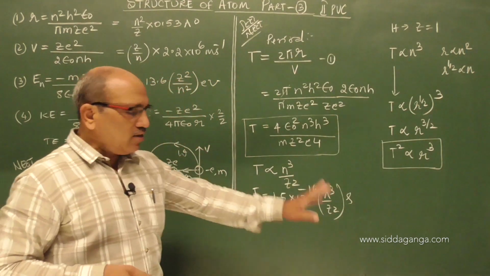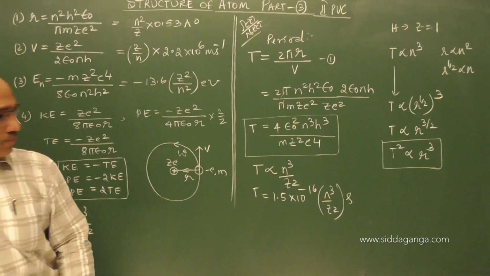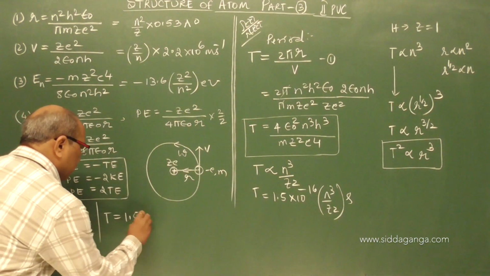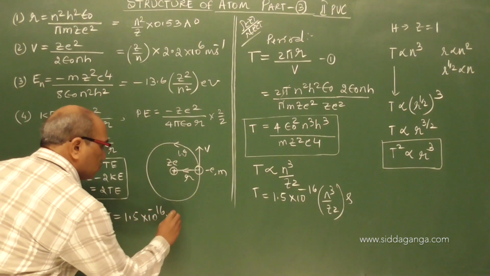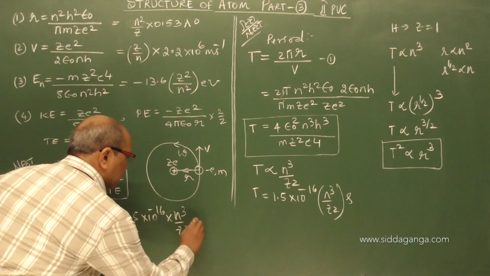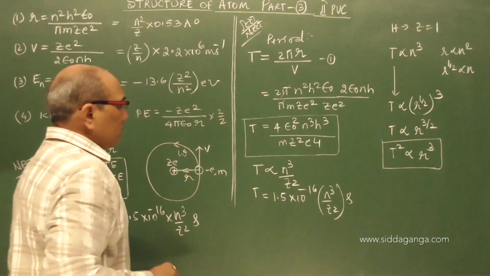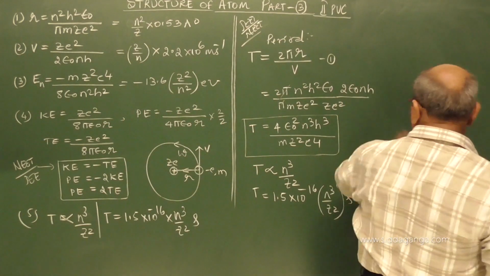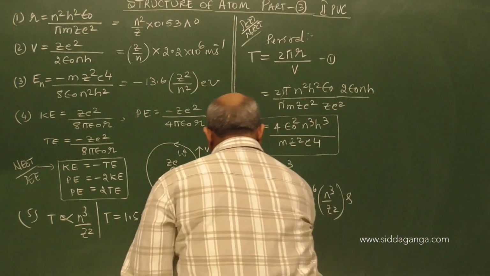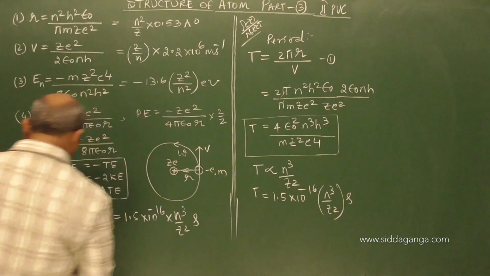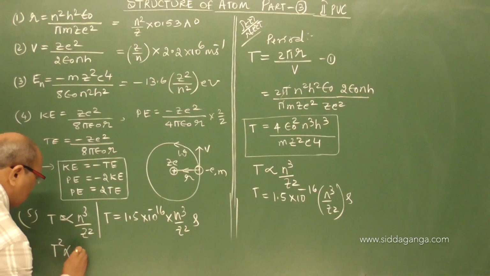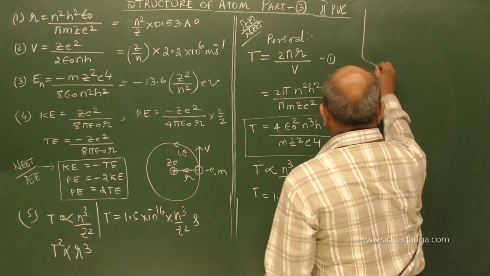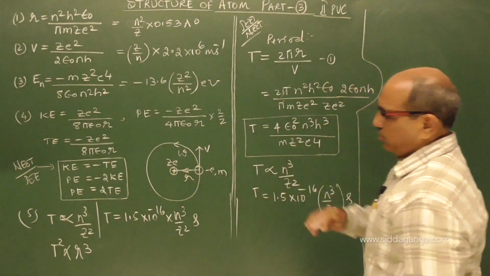Remember this 1.5 into 10 power minus 16 value. As far as period is concerned, I can write T is equal to 1.5 into 10 power minus 16 into n cube by z square seconds. So you got the expression for period. From this I brought the relation and showed you another relation, that T square is proportional to r cube. Here also we can apply Kepler's law even in the case of an electron going around the nucleus.